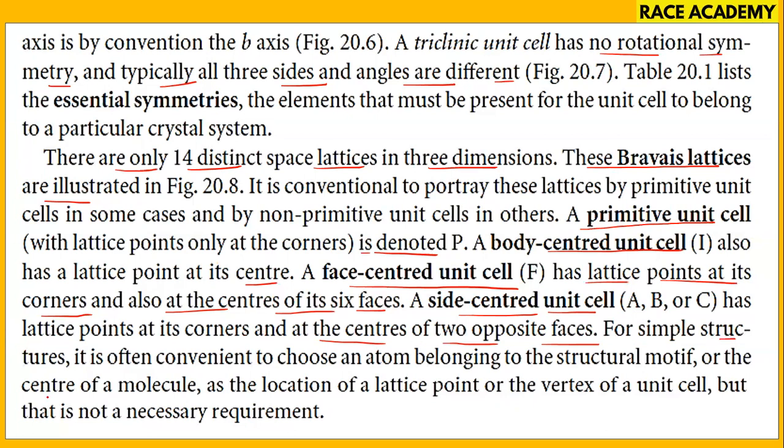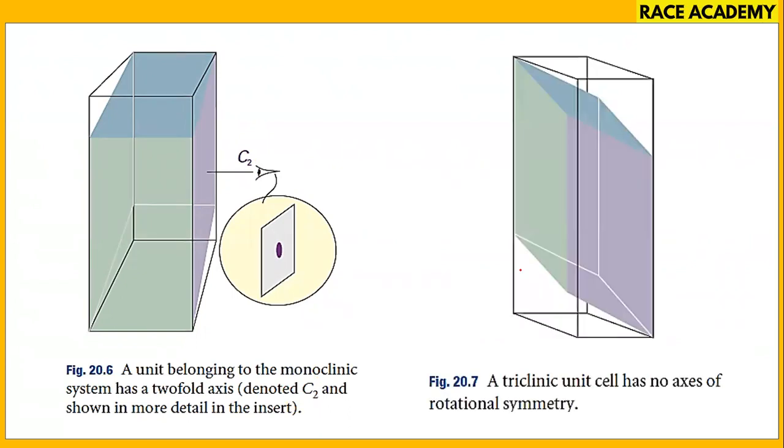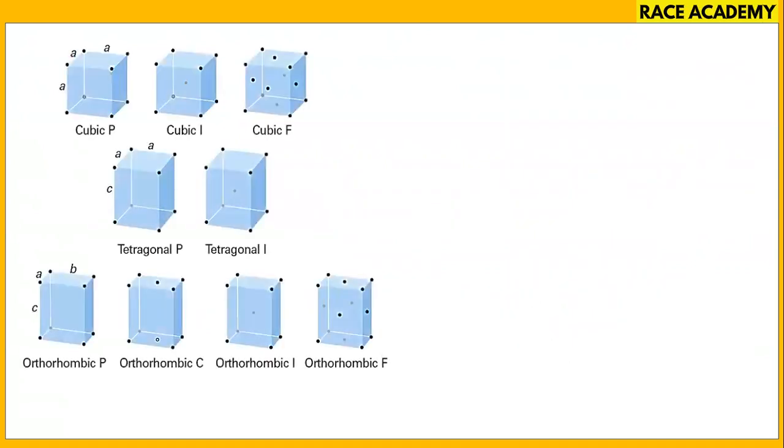For example, in structures, it is often convenient to choose an atom belonging to the structural motif or the center of the molecule as the location of the lattice point, but it is not a necessary requirement. You can see here a unit cell belonging to the monoclinic system has a two-fold axis, denoted by C2 in this picture. Next, a triclinic unit cell has no axis of rotational symmetry. The triclinic is an example of this. We have P, primitive.